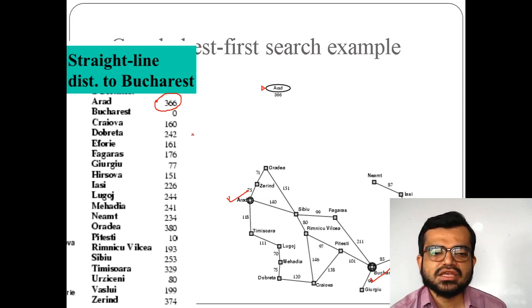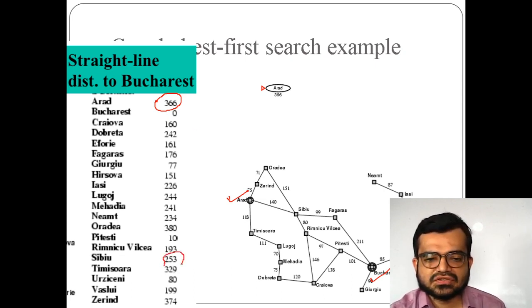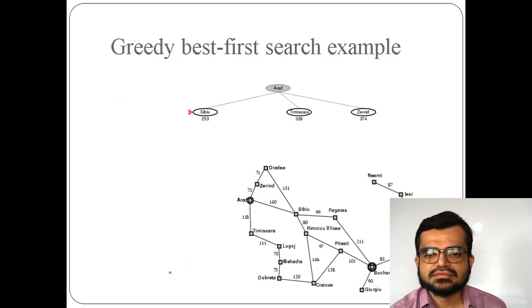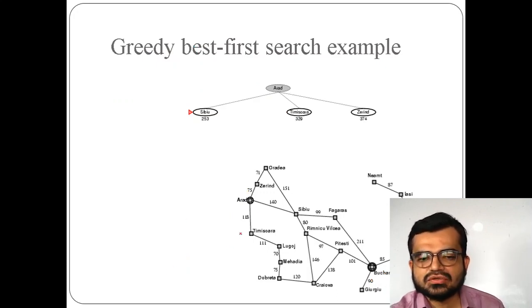From Sibiu it is 253 kilometers, this is the heuristic value. From Timisoara it is 329, and from Zerind, because from Arad it can visit only three locations: Arad to Zerind, Arad to Timisoara and Arad to Sibiu.